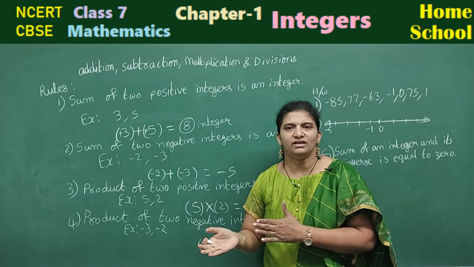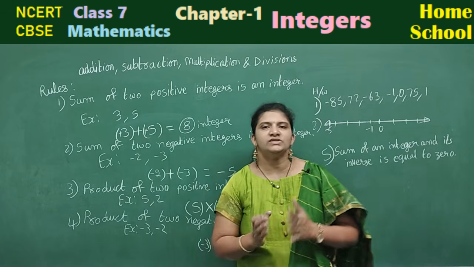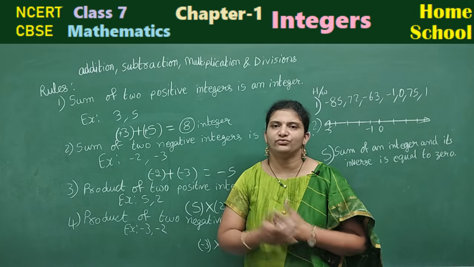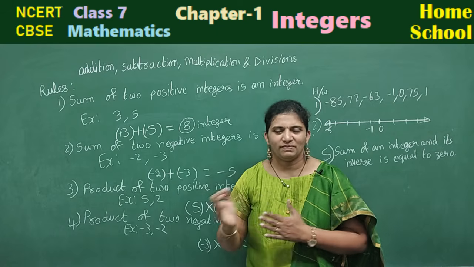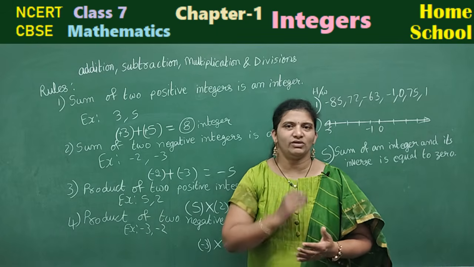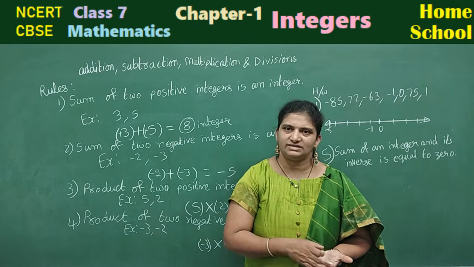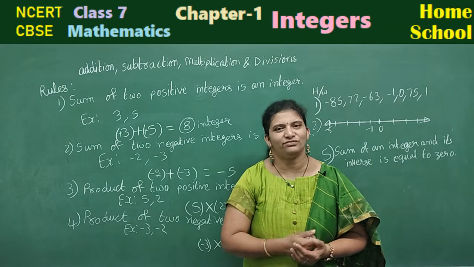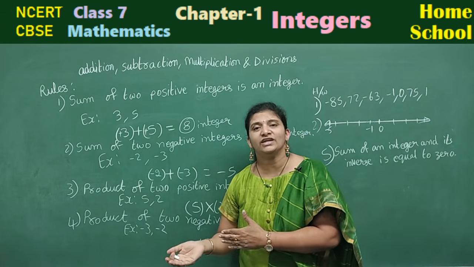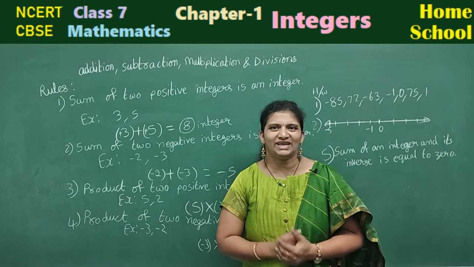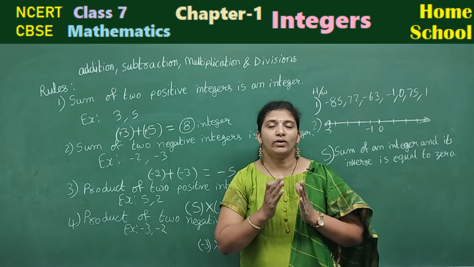If it has a plus sign, then its inverse is a minus sign with the same integer. Suppose I take a number, let me take 3, plus 3. What is its opposite sign? Minus 3. Plus 3, minus, the same number you need to say. Minus 3 is the additive inverse. Minus 10, plus 10. 15, minus 15. See here, if I say plus, you should say negative sign. If I say negative sign, you should say plus sign. 20, minus 20. 50, minus 50. Like this. What is this rule, children?